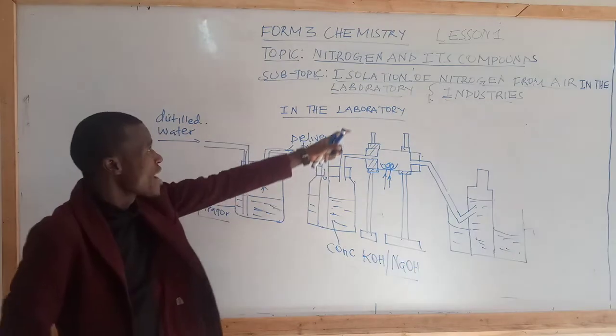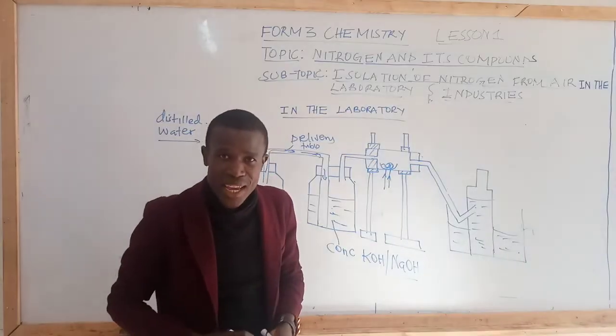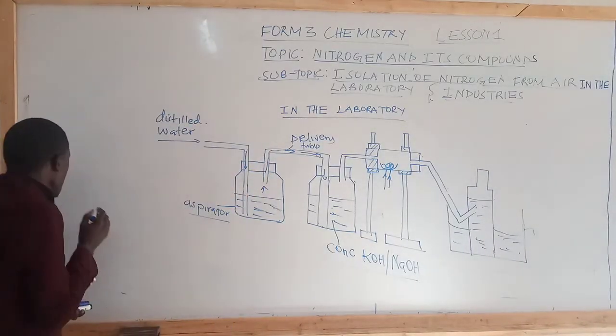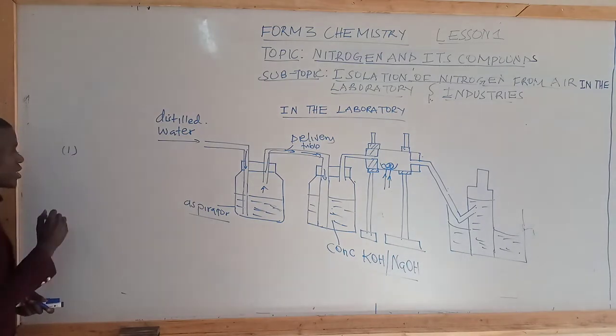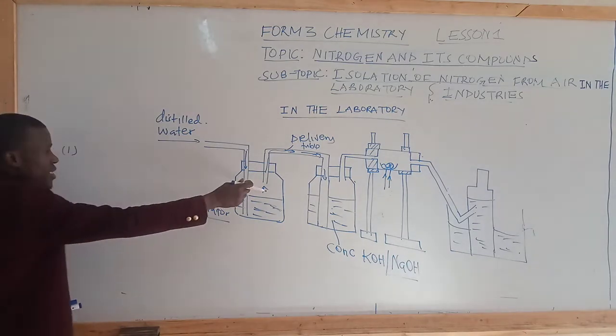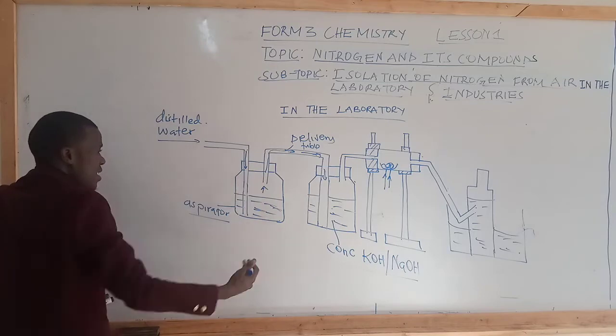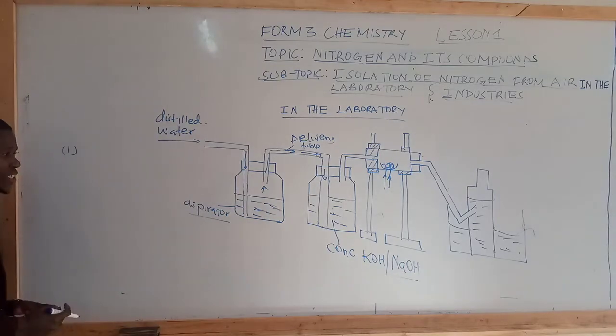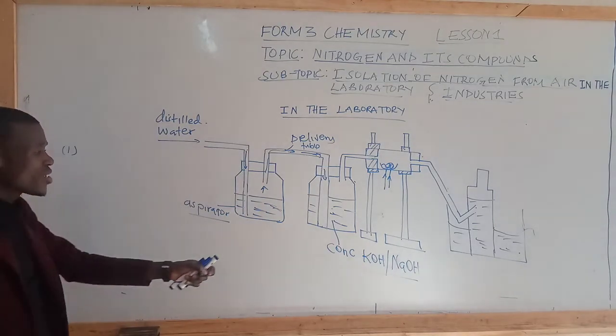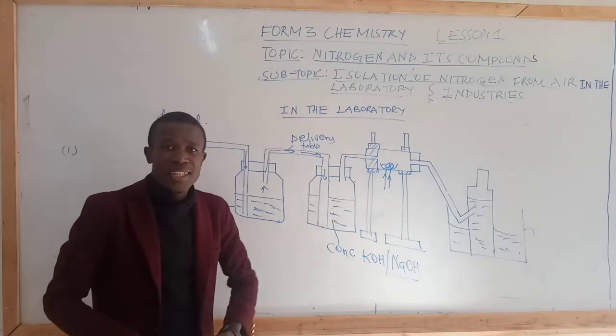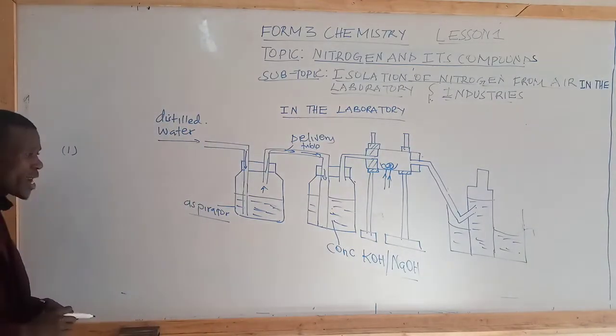Students, the work of isolation has just commenced. So the first step is to displace air so that it can get into the second reagent bottle, which contains concentrated potassium hydroxide or sodium hydroxide.